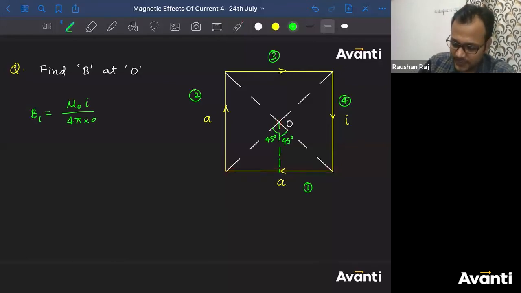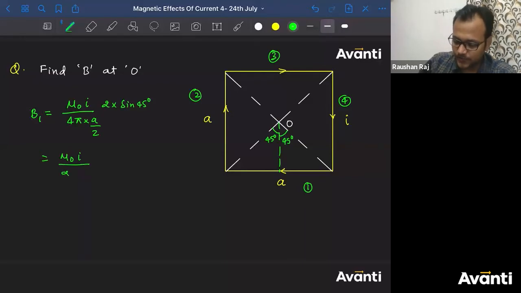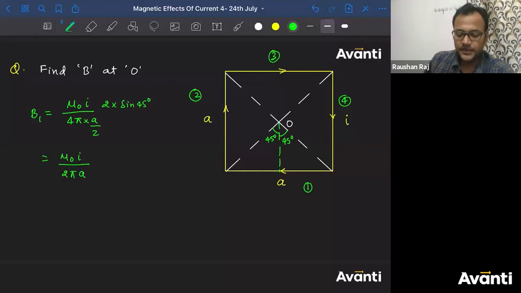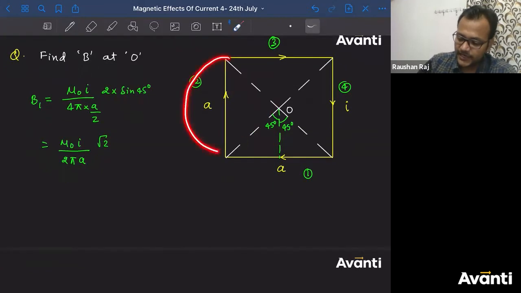So put the value A by 2 into sine 45 plus sine 45. So 2 into sine of 45 degree. ठीक है? So mu naught I divided by 2 pi A into 2 sine 45. What is the value of sine 45? 1 by root 2. 2 divided by root 2 is root 2. All right. What will be the magnitude of magnetic field because of the second wire?